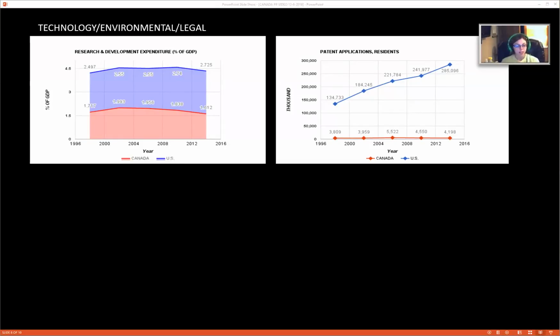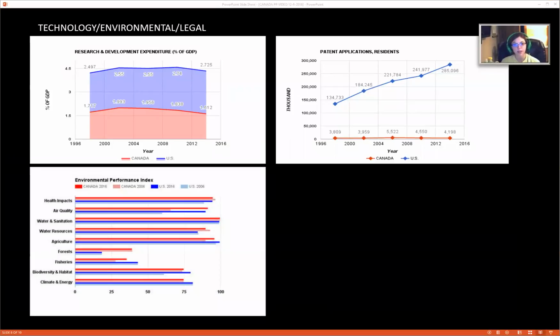Patent applications are filed for exclusive rights for invention of a new product or process that offers a new technical solution to a problem. A patent provides protection to the owner for a limited period of about 20 years. If we look at the graph, the United States filed about 285,000 applications, while Canada filed a little over 4,000 applications. This shows that Canada is a lot slower than the United States in the area of innovation technology.